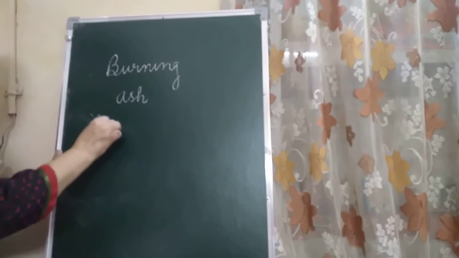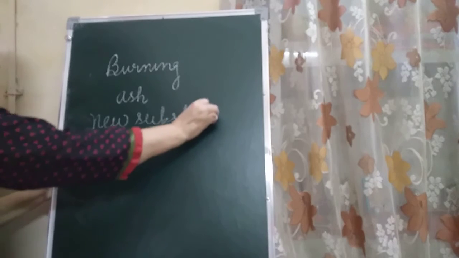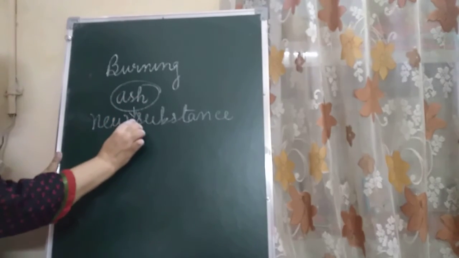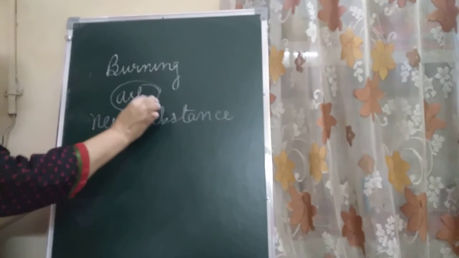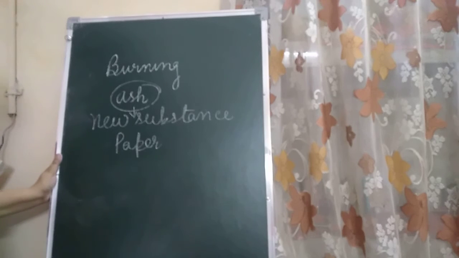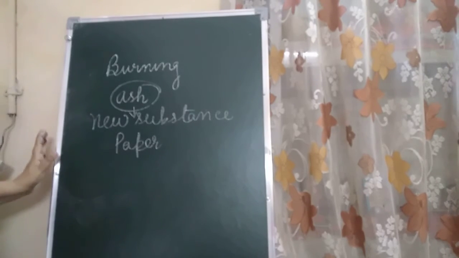So a new substance is formed. Its properties are totally different from the paper. Thus, a new substance with different properties and different molecules is formed.